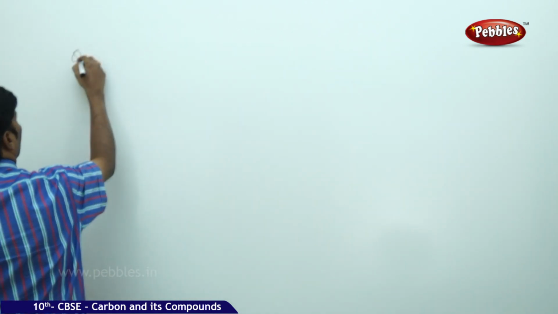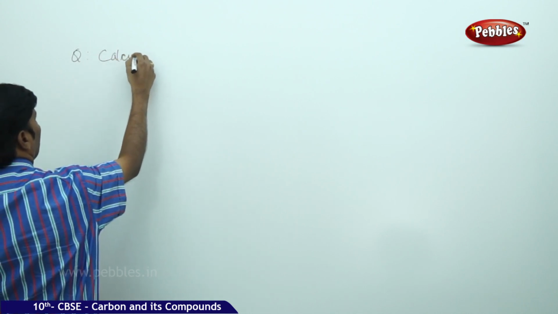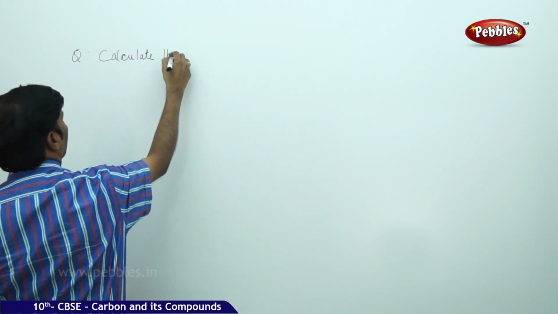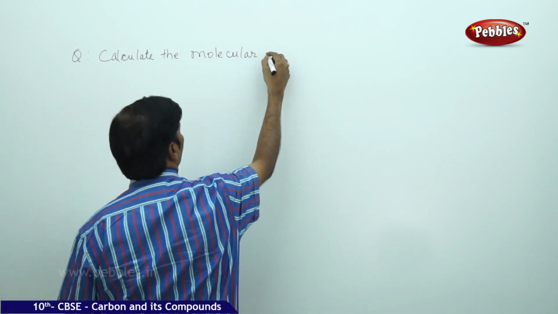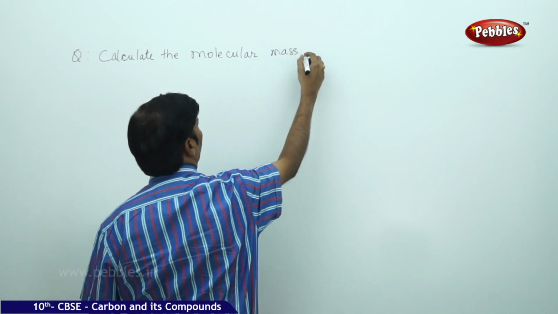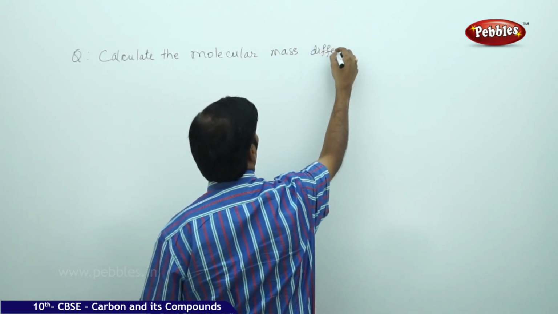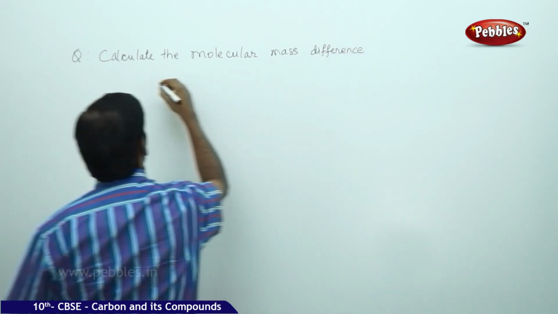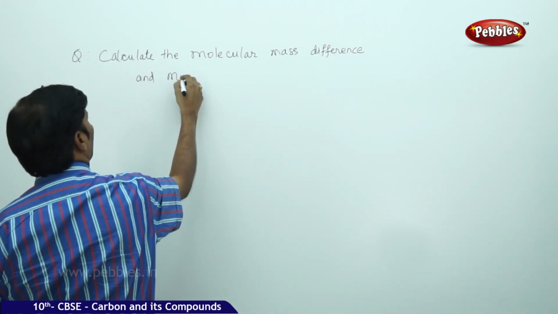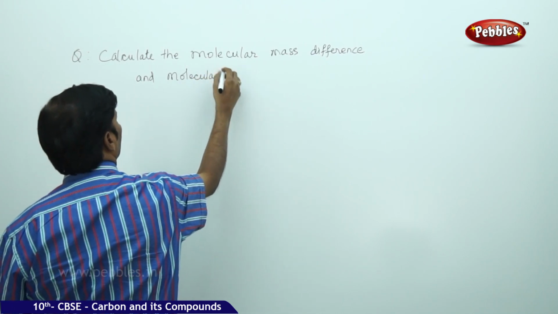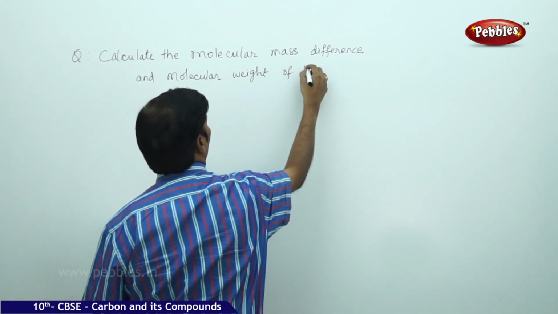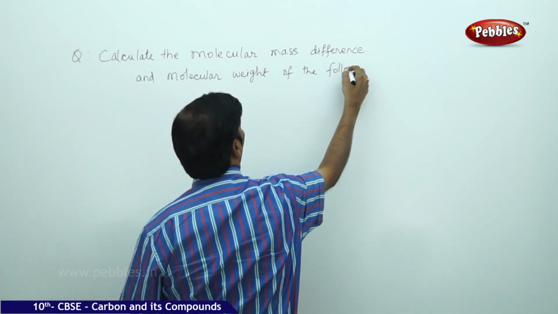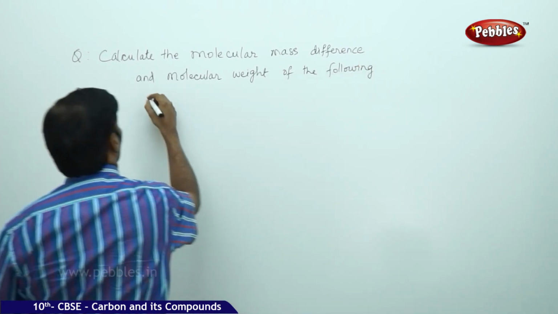So the next part of the question is, calculate the molecular mass difference and the molecular weight of the following alcohols.